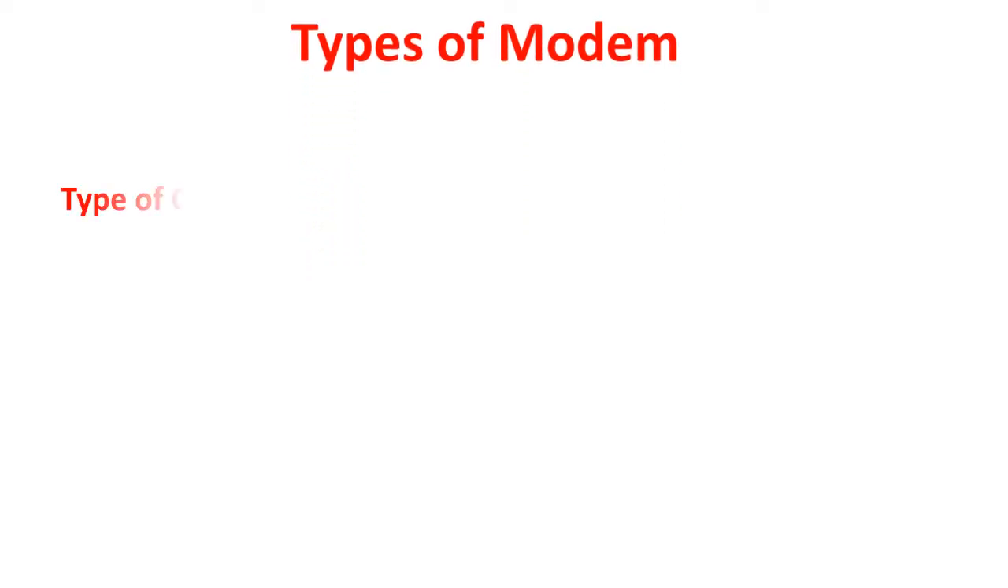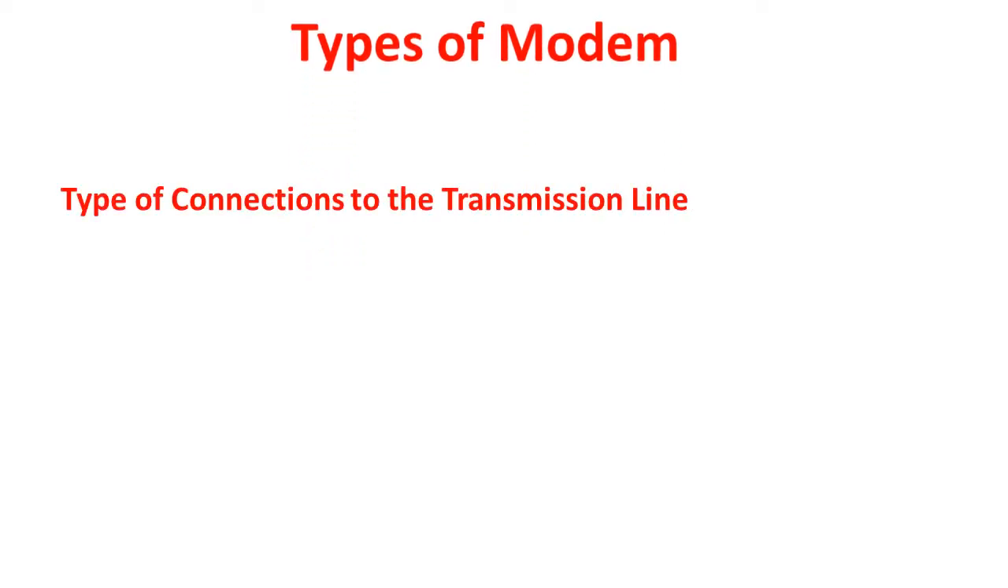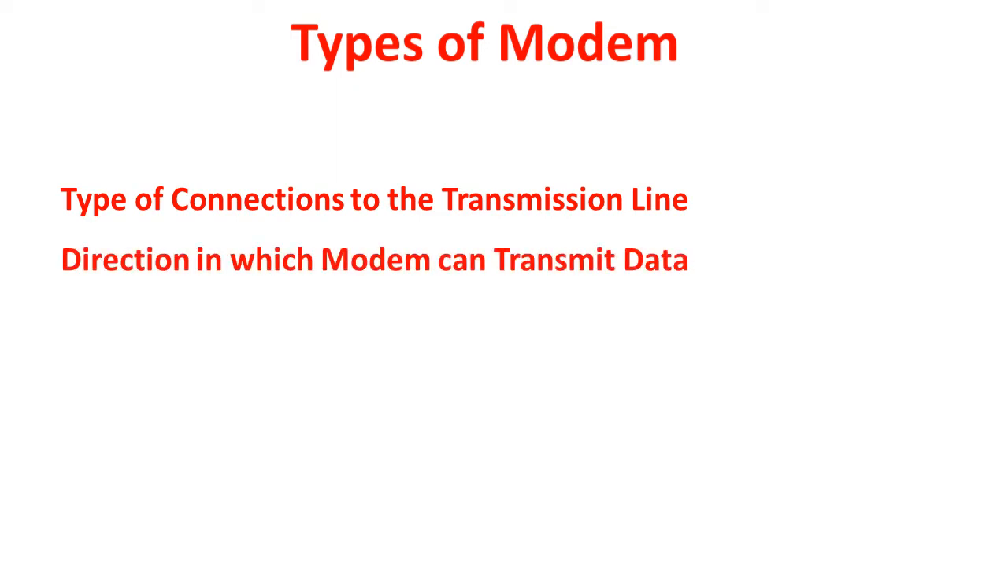Types of modem. Let us discuss different types of modem one by one. In several ways the modem can be categorized, such as types of connections to the transmission line, direction in which modem can transmit data, transmission mode, and there are many more ways to categorize the functionalities of modem. Let us discuss some very common types of modem, those used in our regular life, depending on direction of the data transmission.